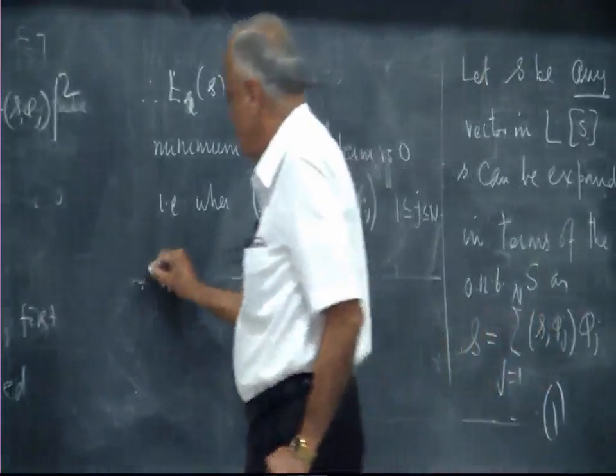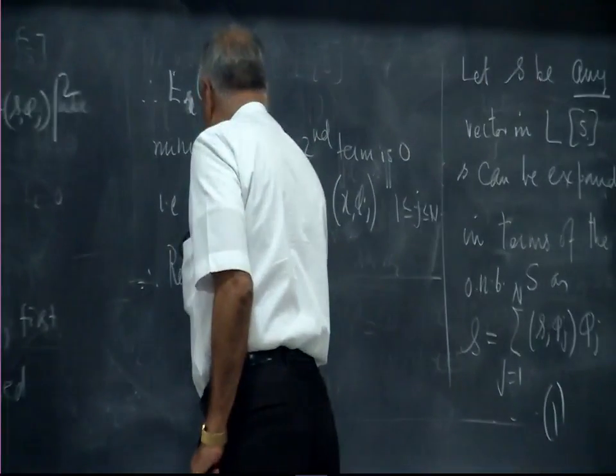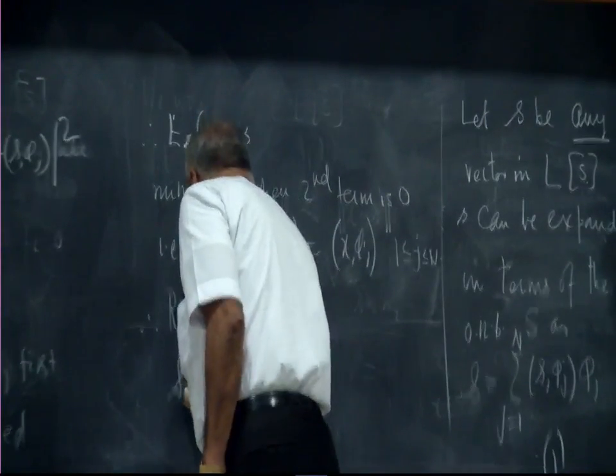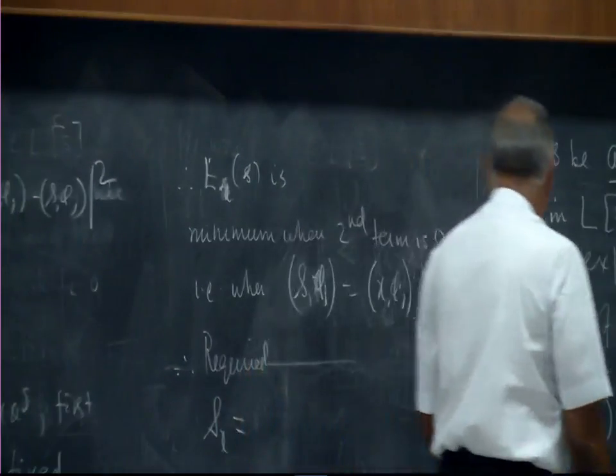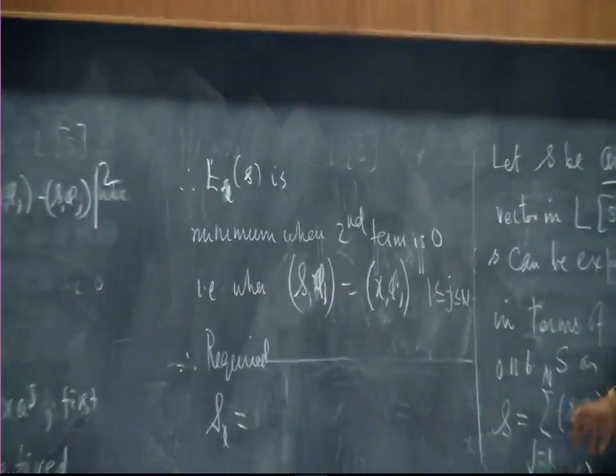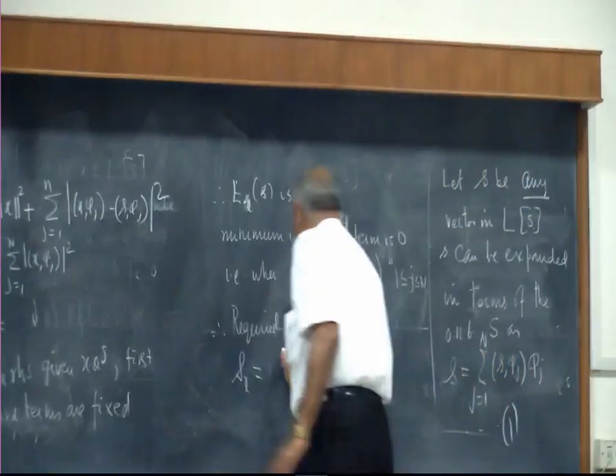Therefore, the required least approximation Sx is obtained by taking s phi j to be x phi j.